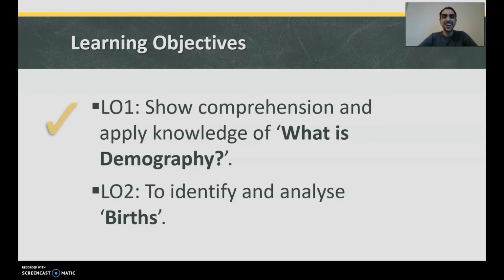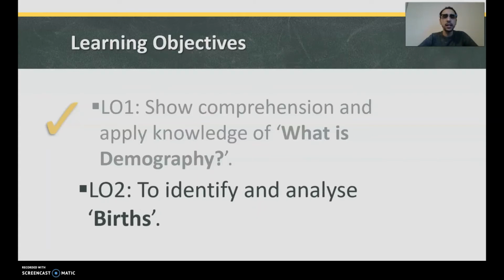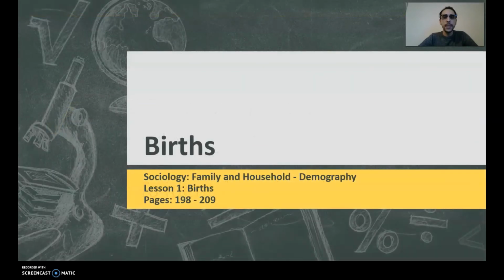There we go. Right, moving on to learning objective 2, to identify and analyze births. How are we going to look into this? Let's find out. To identify and analyze births. So this is pages 198 to 209 in the textbook, which can be accessed on the Google Classroom.